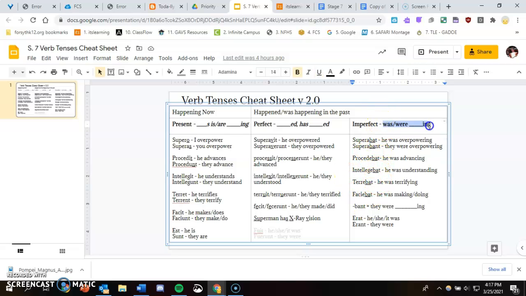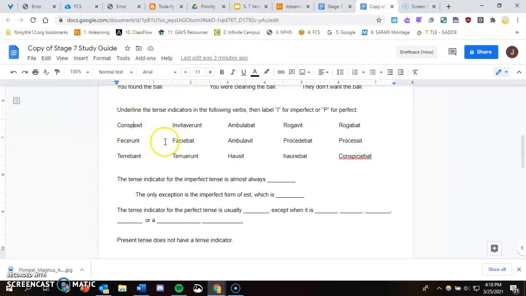It's translated as was or were blanking, and BA is your tense indicator, regardless of the letter that comes after it. For the perfect tense, your tense indicator is usually V, but it could also be a double or single S. Intellexit has an X. X is another tense indicator. That U appearing is a tense indicator, and an initial vowel change like facit or fecit. Superman has X-ray vision is the thing that will help you remember that. All right. So pretty simple here. If it doesn't have BA, it's perfect. The tense indicator in conspexit for the perfect tense is X.